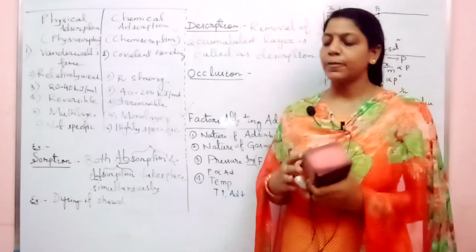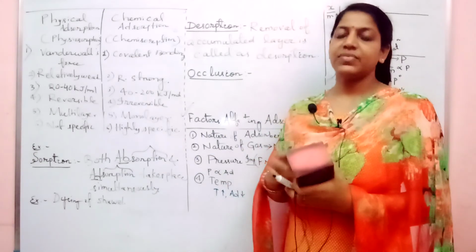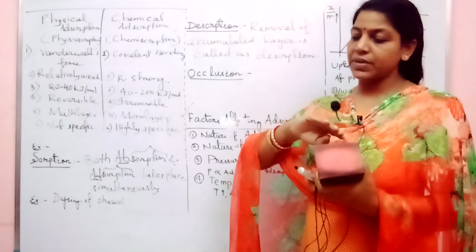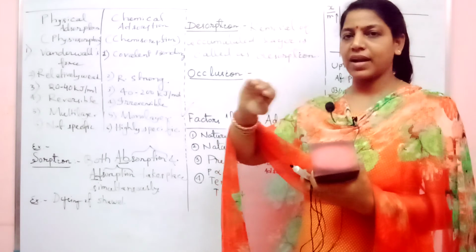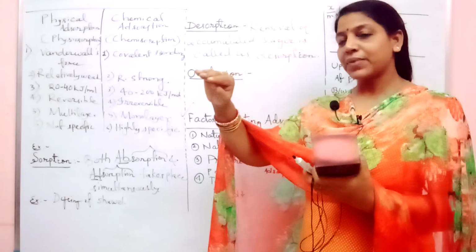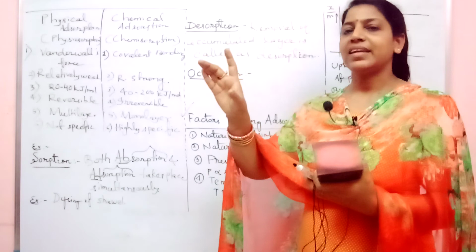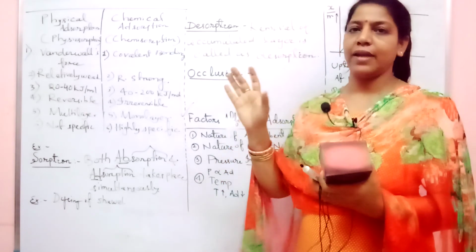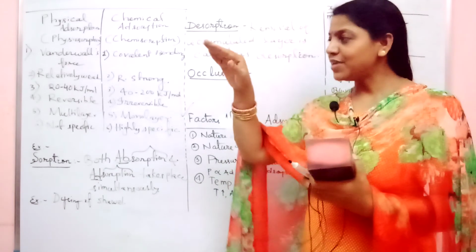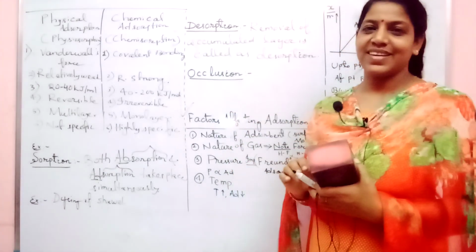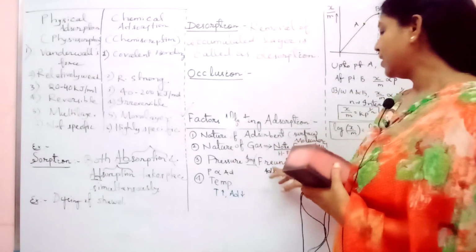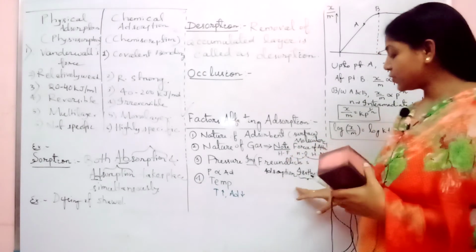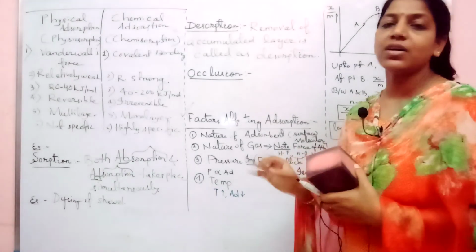What he observed is that when you increase the pressure, the adsorption rate initially increases like a straight line. When you further increase the pressure, there is an intermediate state. It is not increasing in proportion, it is increasing at the rate of 1 by n. Again, keep on increasing, and now it remains constant. That is called Freundlich's adsorption isotherm. Isotherm means you are maintaining your temperature constant.